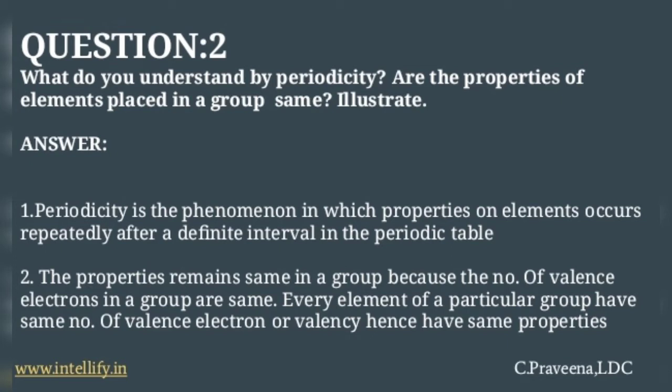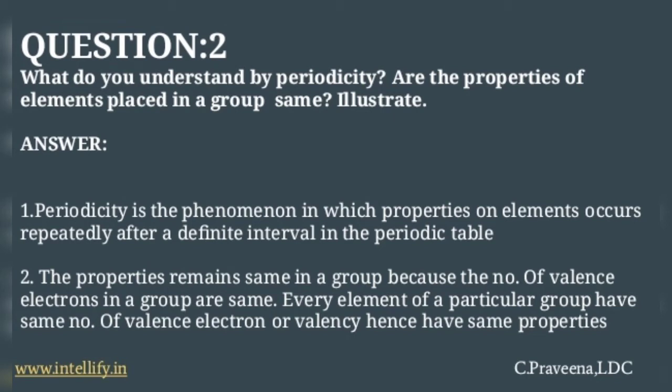Now second question, what do you understand by periodicity? Are the properties of elements placed in a group the same? Illustrate. The answer is periodicity, in which the properties of elements occur repeatedly after a definite interval in the periodic table. They are arranged according to their chemical properties, physical properties, etc.